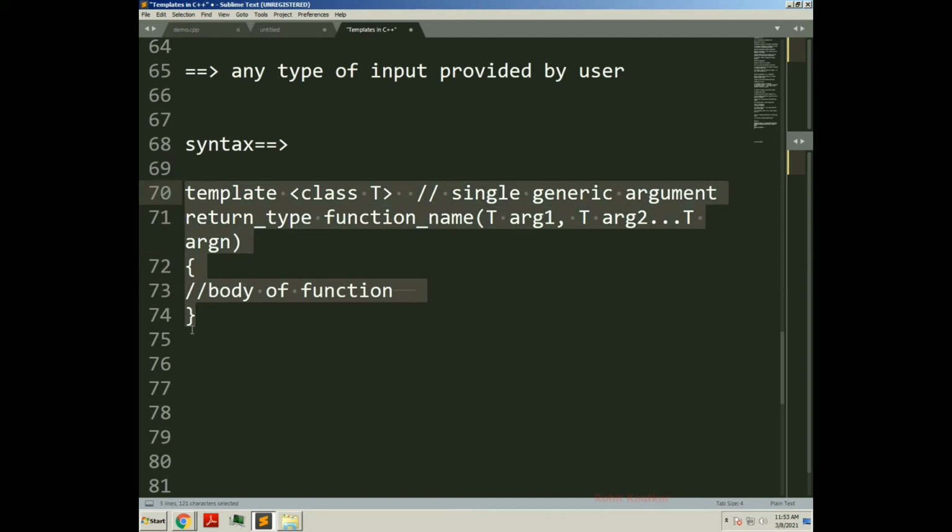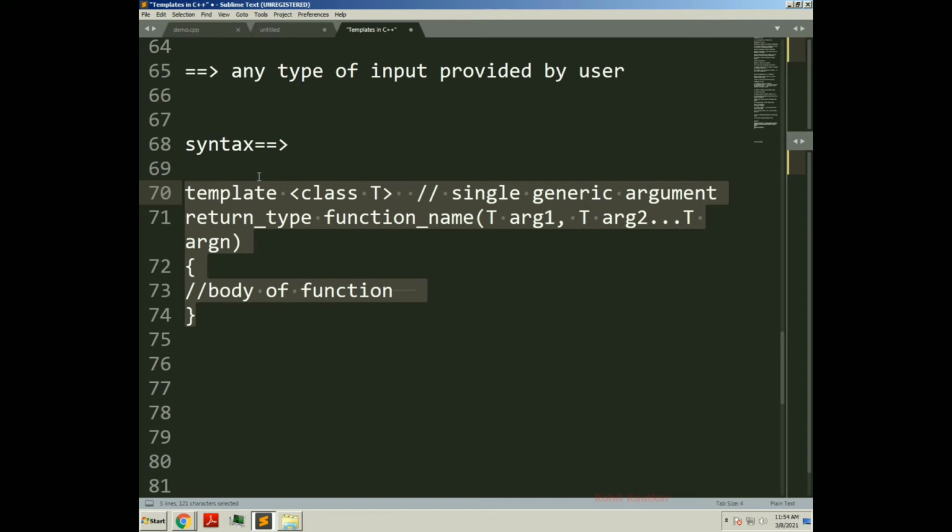If you call this function for a float data type, this definition will be replaced for a float data type. So a copy of the function will be created at the time of execution, as per the data type we have provided. This is how we can create function templates in C++.